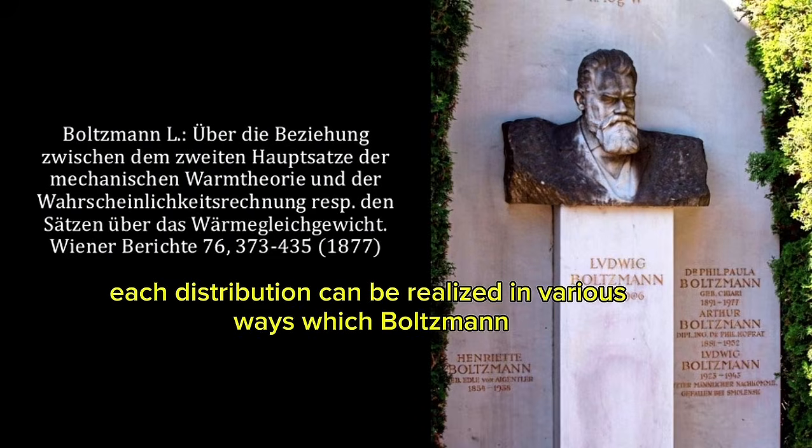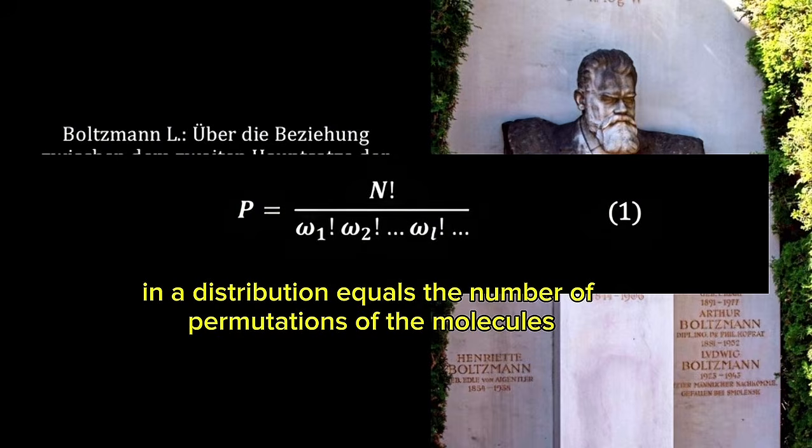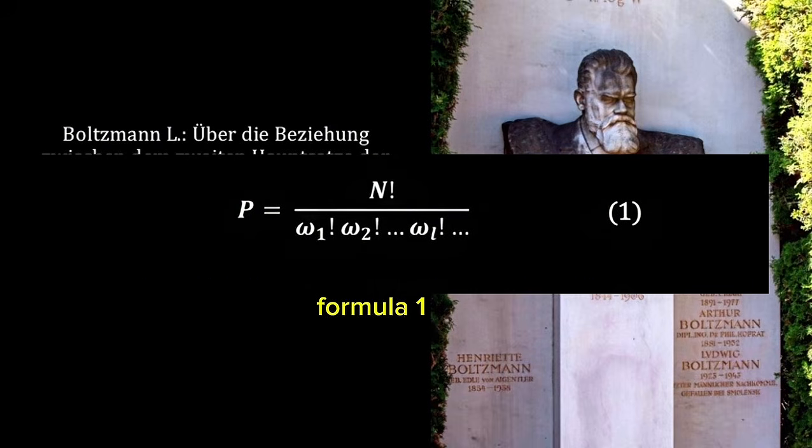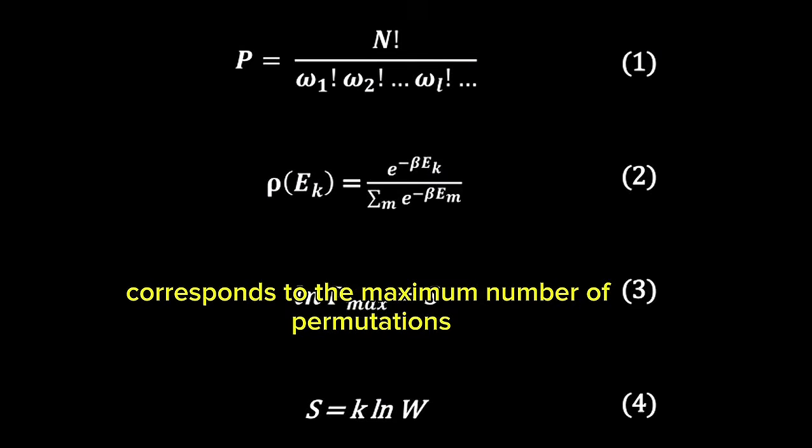Each distribution can be realized in various ways, which Boltzmann calls complexions. The number of complexions in a distribution equals the number of permutations of the molecules. Formula 1. Boltzmann showed that thermal equilibrium in a gas corresponds to the maximum number of permutations.